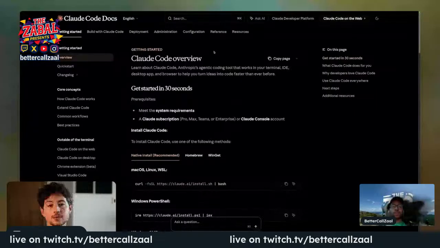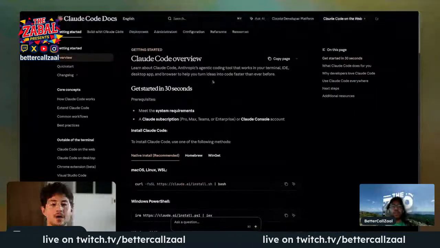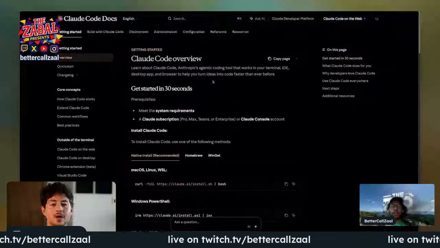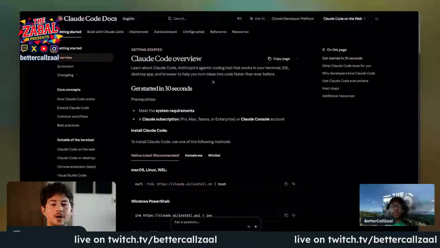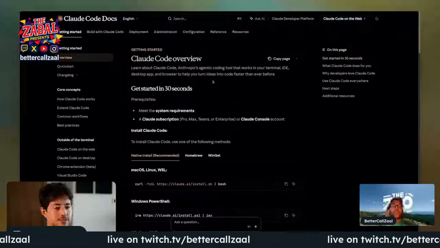And so the number one resource for Claude Code features is the Claude Code documentation. It's at code.claude.com/docs. Whatever language you speak, just pump it in there, and it'll automatically translate it over. To install Claude Code on your system for the first time, you can run what's called a curl command here. If you're running PowerShell, you can run this. Windows CMD, you can run that. Just the same page here.